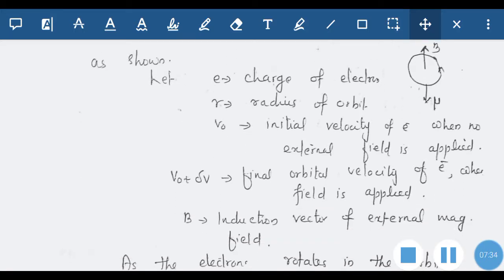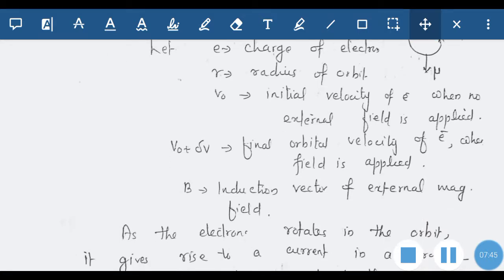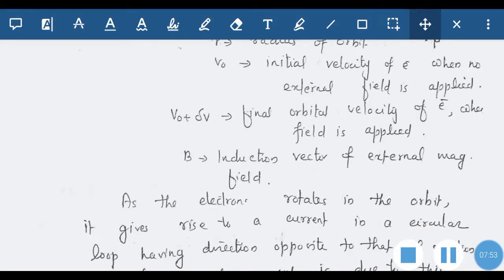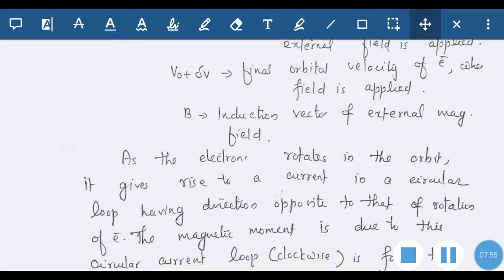Here we have taken the radius of the orbit as r, and v0 is the initial velocity of the electron when no external field is applied. Then v0 plus delta v is the final orbital velocity of this electron when the field is applied. That is because of the application of the magnetic field, there is some change in the velocity. And B is the induction vector of the external magnetic field.